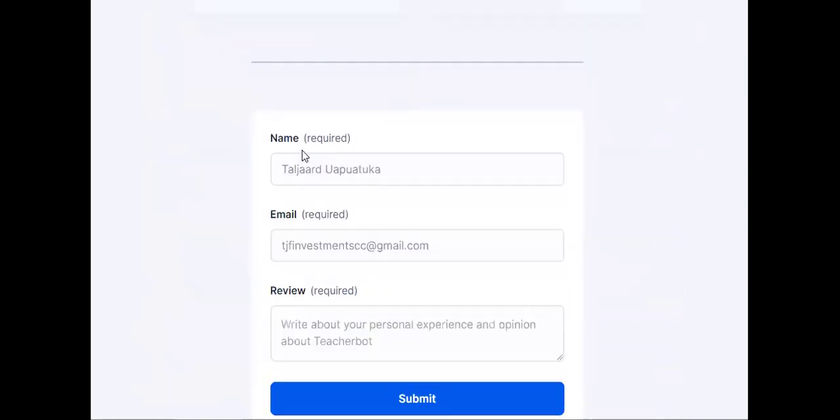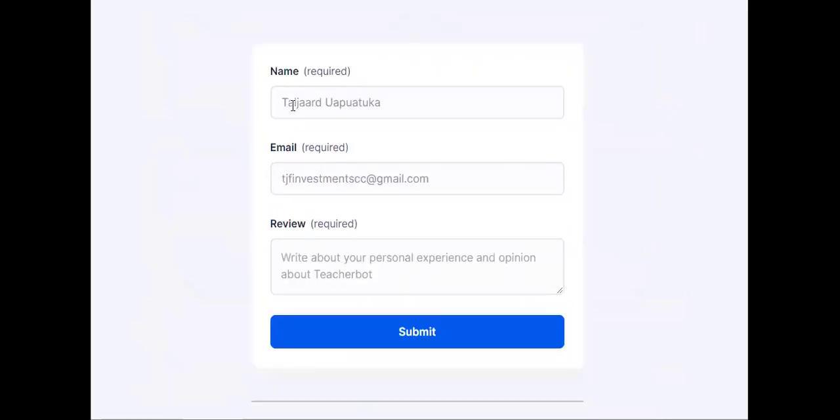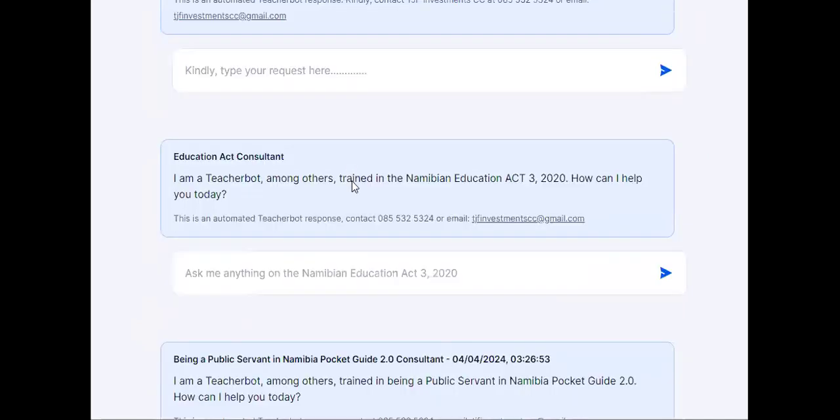Underneath here, very importantly, once you've used Teacherbot, please access this and enter your information for a review also. Now, let me quickly guide you on the lesson plan.